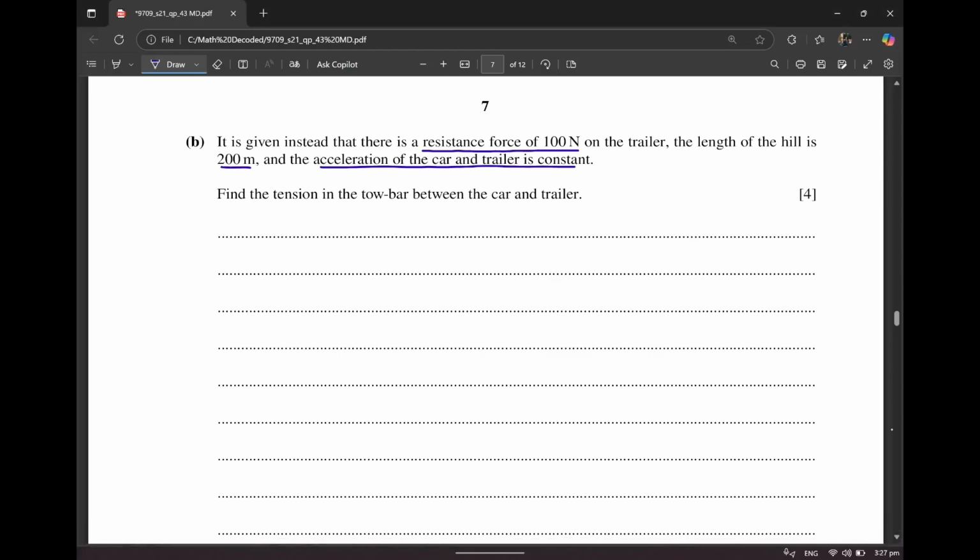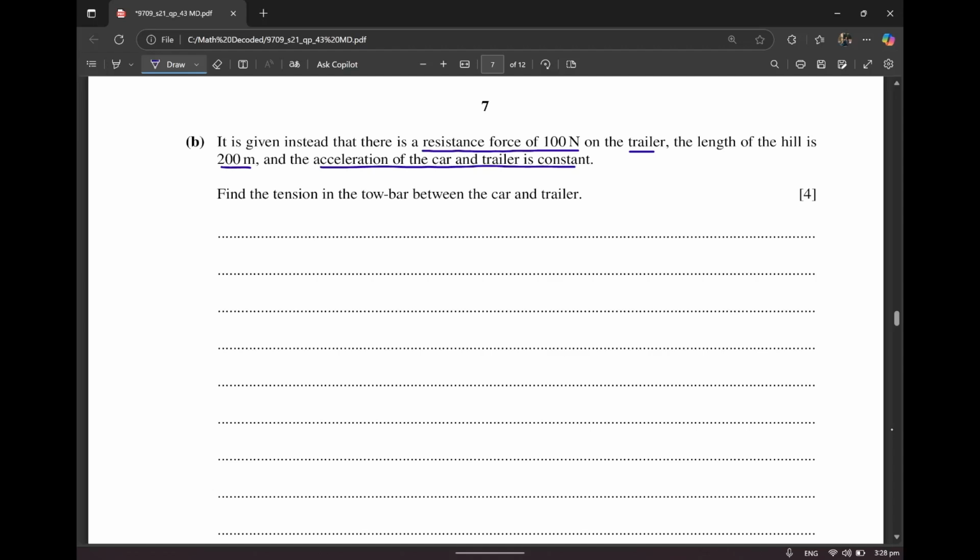So it says that it's given that there is a resistance force of 100 Newton on the trailer, the length of the hill is 200 meter, and the acceleration of the car and trailer is constant. Now, in the previous part, they told you that there is no resistance, but now we do have a resistance, but it's just on the trailer. And the length is also given to you in this question.